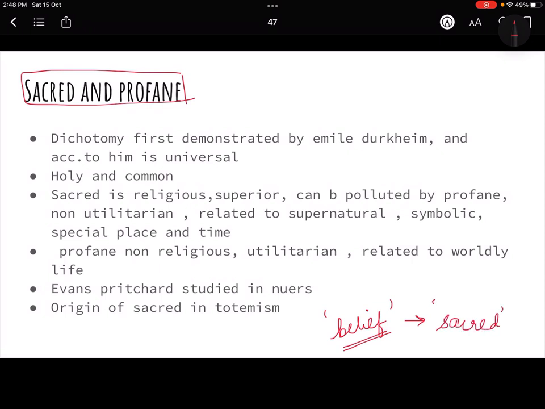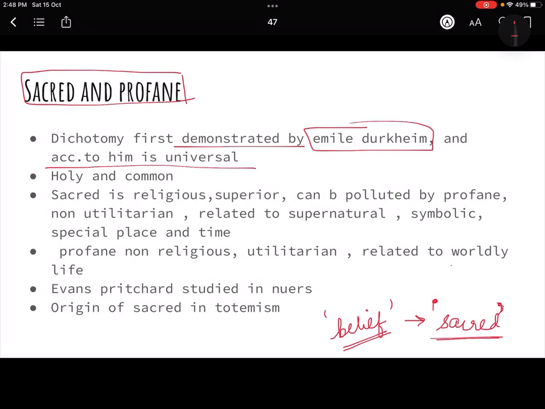He used the word sacred, while the word used by E.B. Tylor was supernatural beings, right? So Emile Durkheim used the word sacred, and this dichotomy of sacred and profane was demonstrated by Emile Durkheim only, okay? And according to him, it is universal.